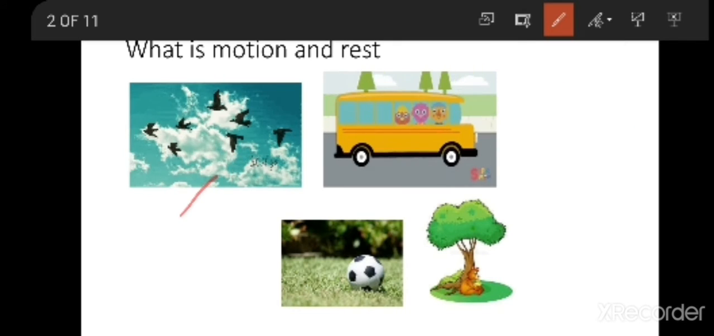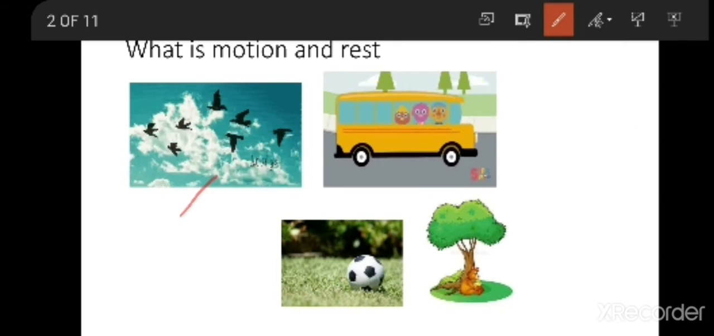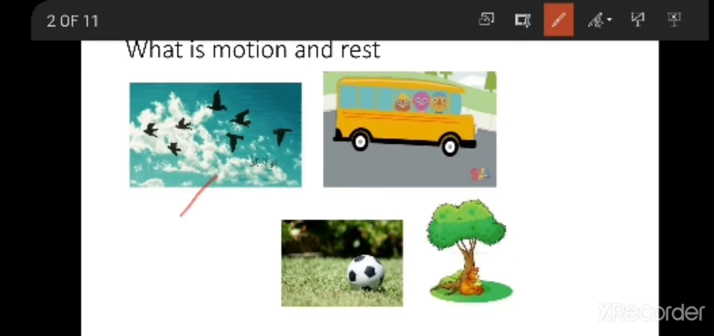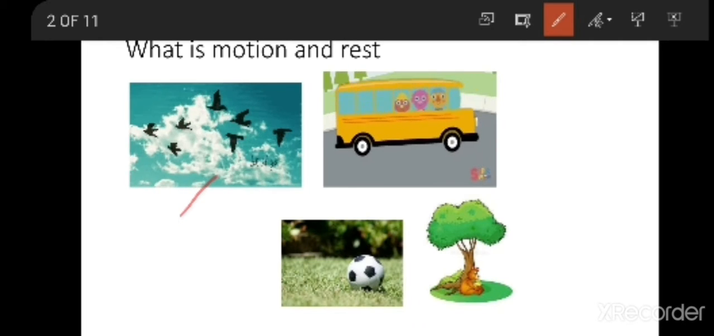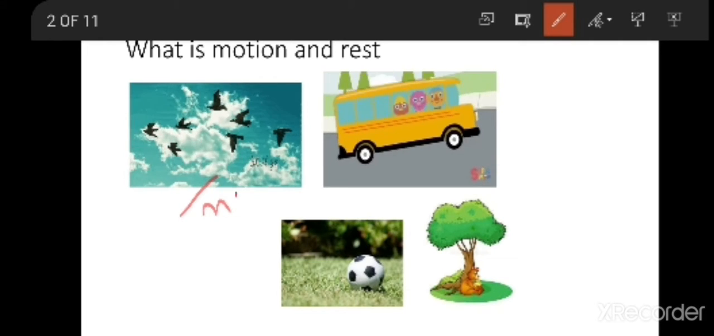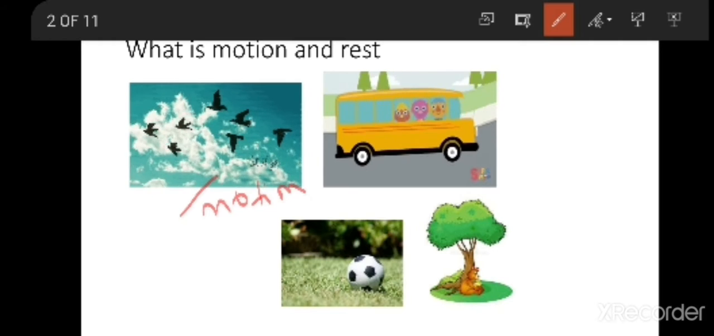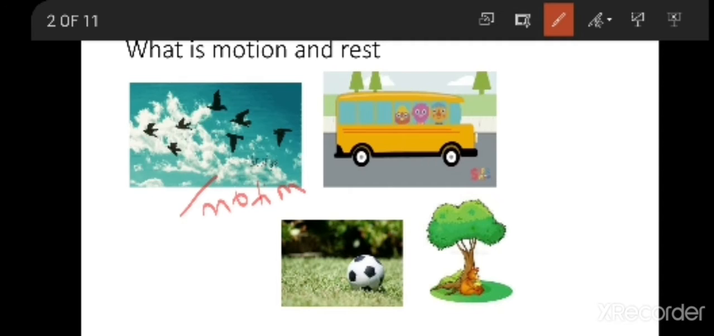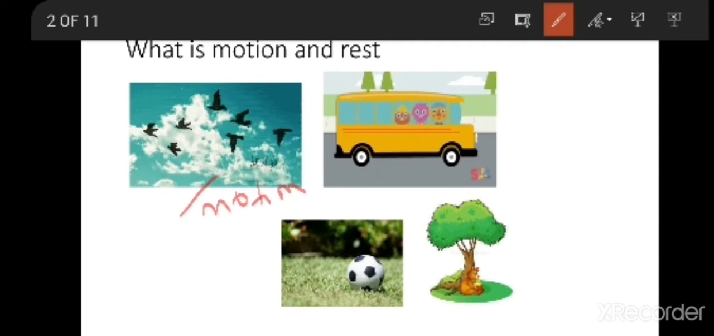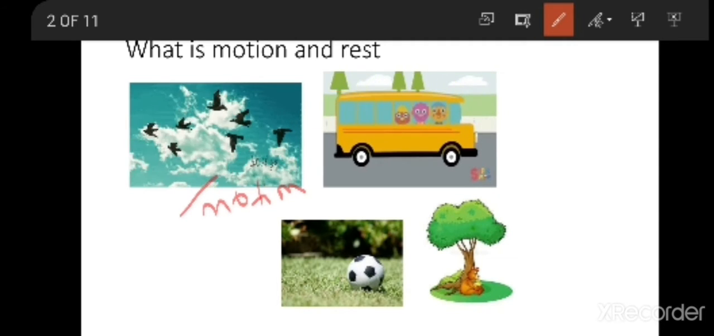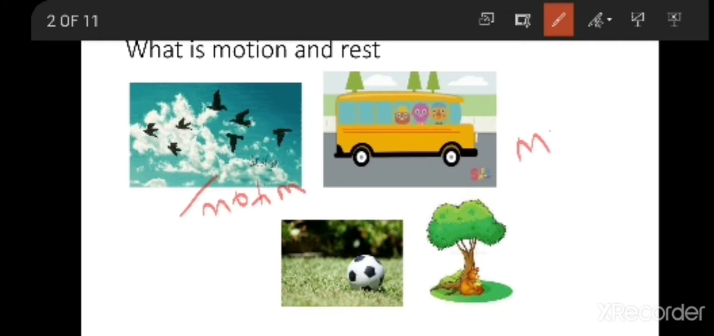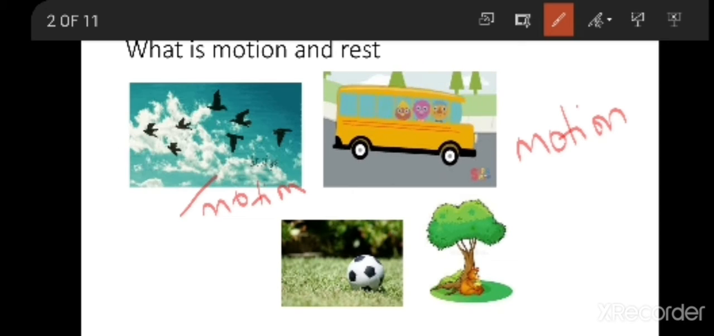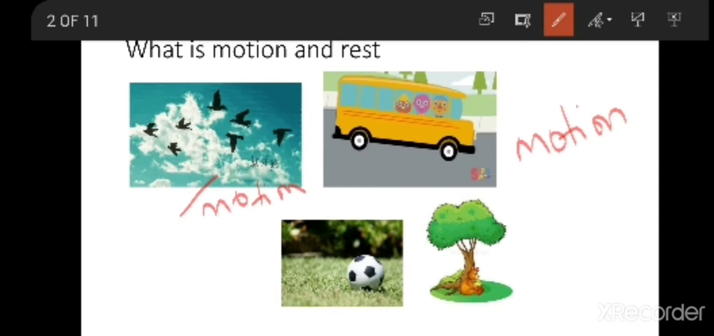the first one, the birds are flying in the air. If you clearly observe, there is a motion in them. There is a movement in them as birds are flying. So it is in motion. Its position is changing. And if you see the next one, the bus moving. If you observe the movement of the bus, it is also in motion because it is changing its position. It is moving from one place to another place.